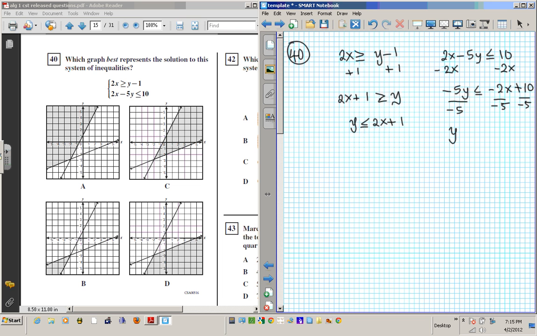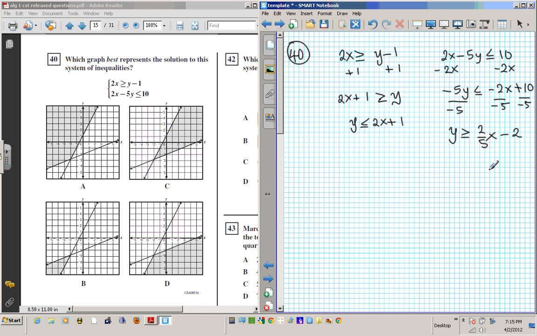Now note, anytime you divide by a negative, the inequality switches to greater than or equal to, greater than or equal to 2 over 5x, because minus over minus is plus. Minus over plus is minus. Anytime you divide the same signs, you always get a plus. When you divide different signs, you have a minus 2.